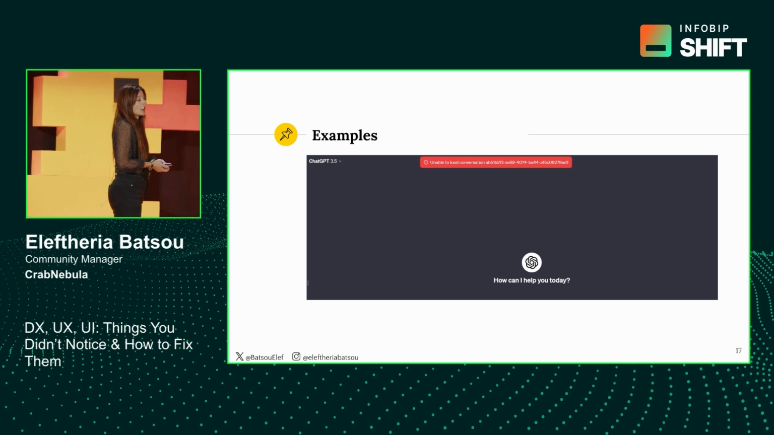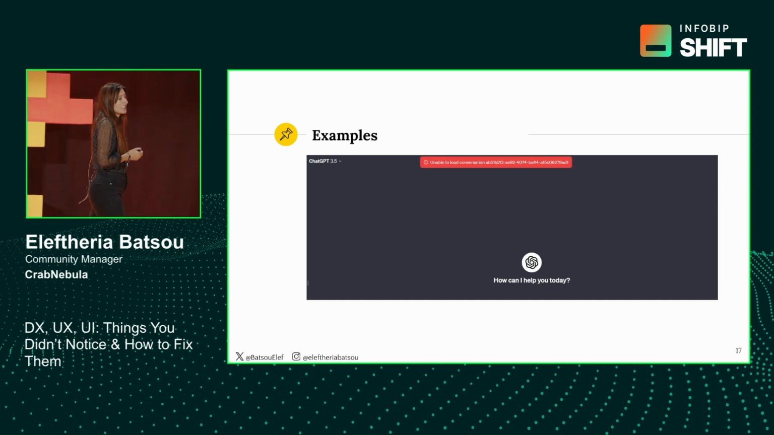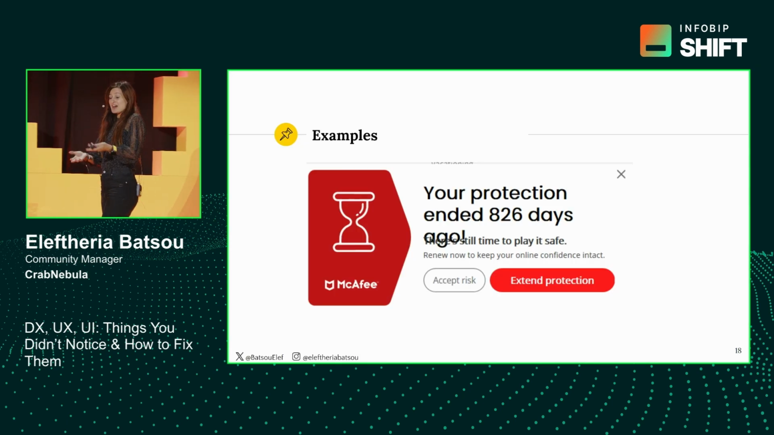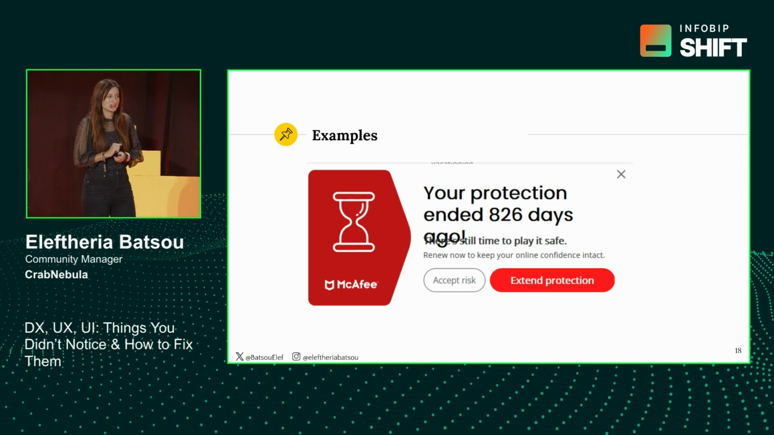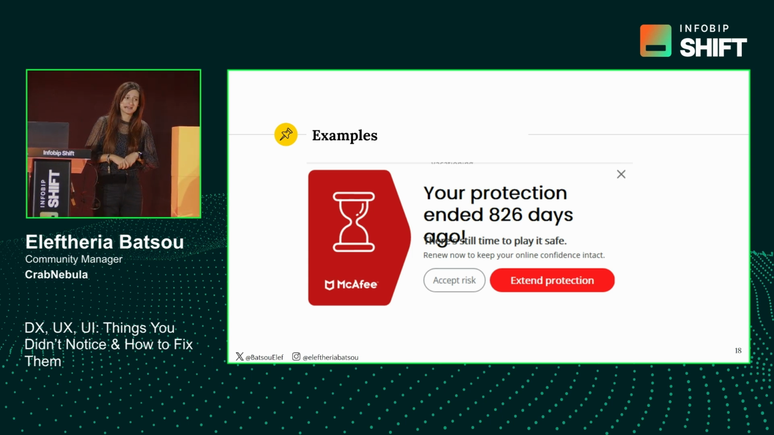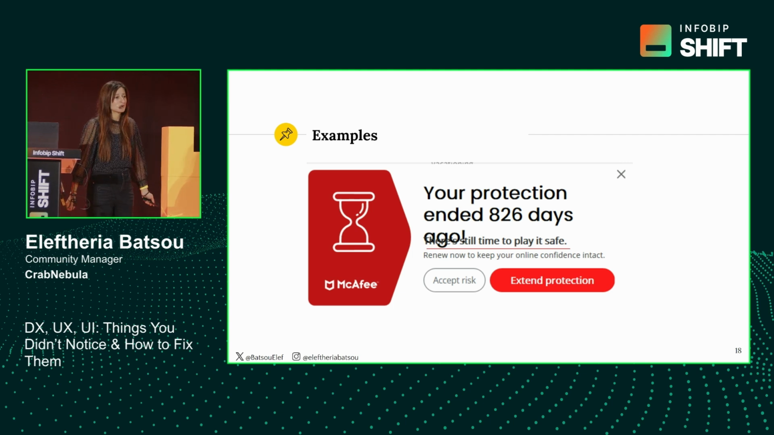But we have more examples, and these are some personal examples, some examples that I had to deal with. So I was using ChatGPT 3.5, and I got this error. Am I supposed to know which conversation is this? I don't think so. And then I was also using McAfee, and I ran through another error. This time it's a UI error. We're living in 2024, so how difficult is it to have a responsive UI?